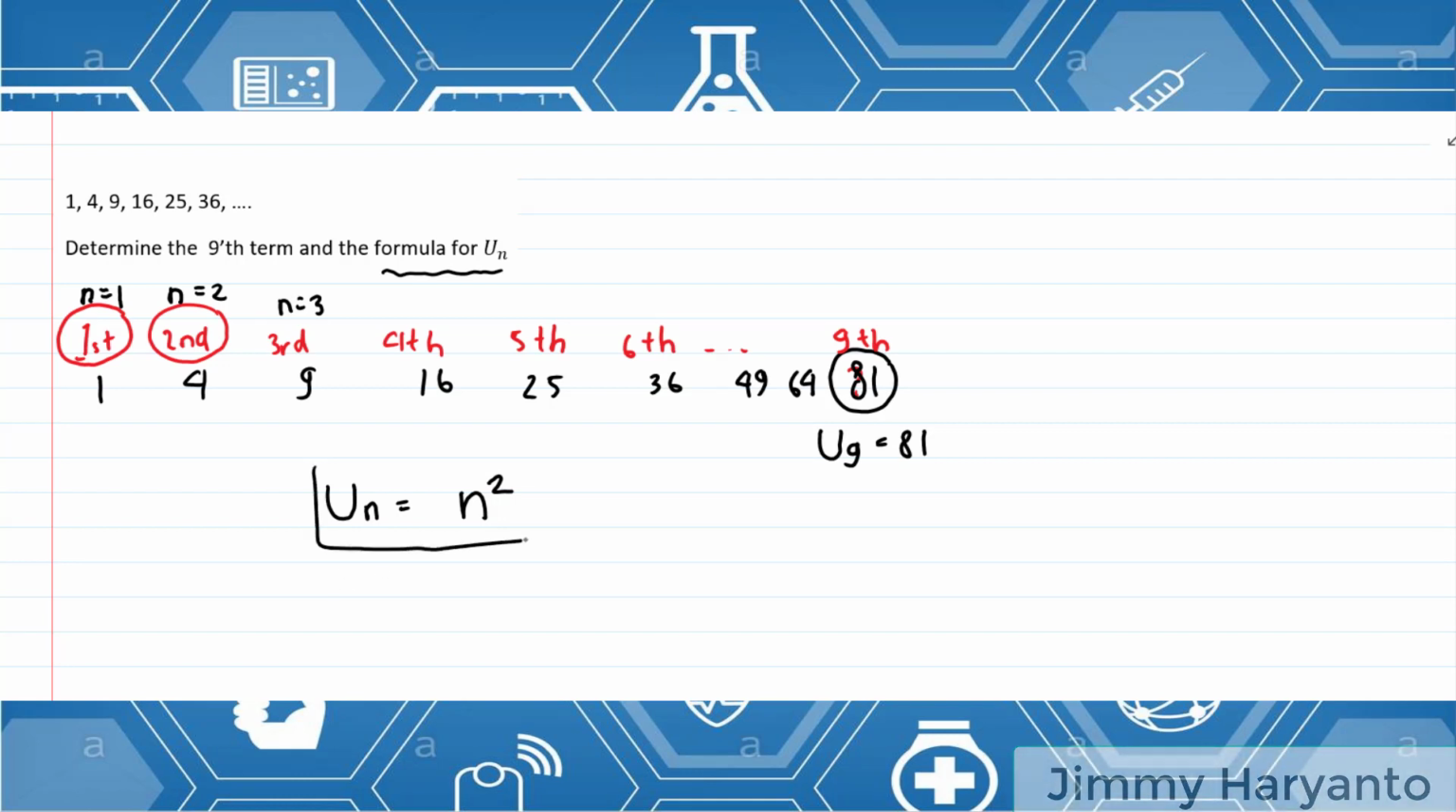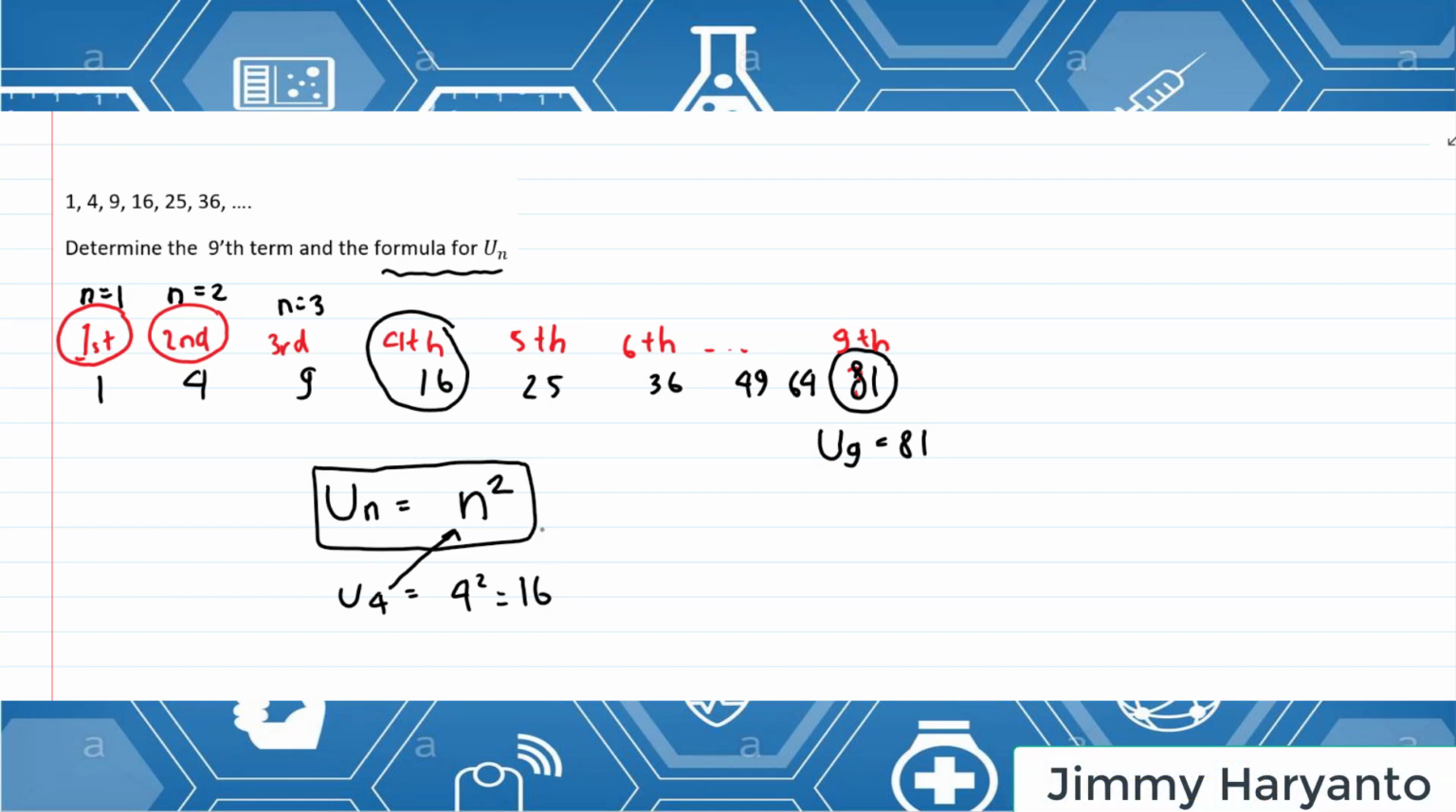Okay, and then check your formula whether it is wrong or correct. For example, I want to check with U4, the 4th term. You have to put the 4 into the n square. It will become 4 square equals 16. And then check into the sequence. The sequence for the 4th is 16. Oh, it's the same. So your formula might be correct. Check one more time. Maybe for U6 means 6 square. It will become 36. And then check it again. Oh, the same. So your formula is correct. Okay, un equals n squared.